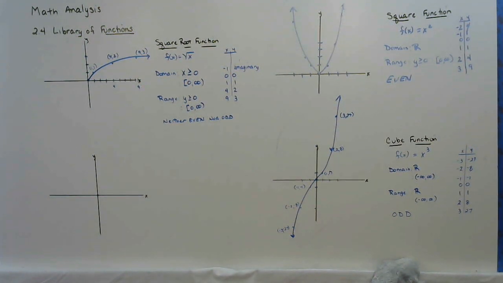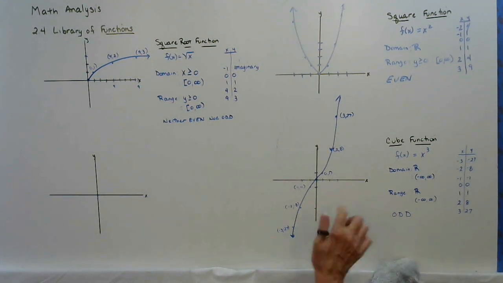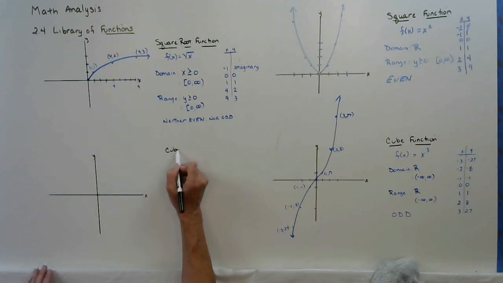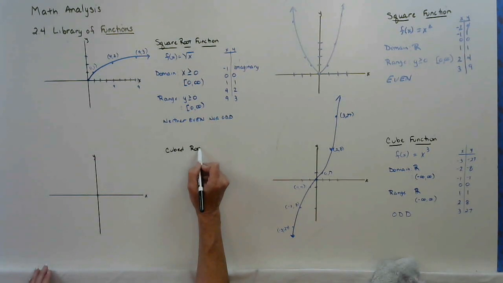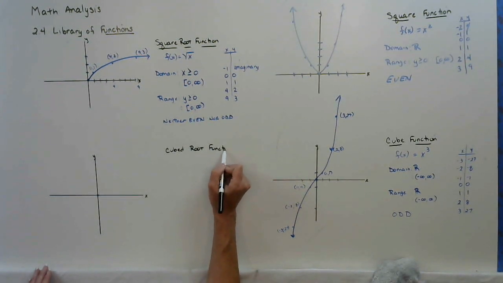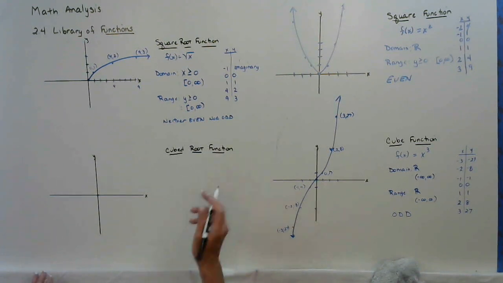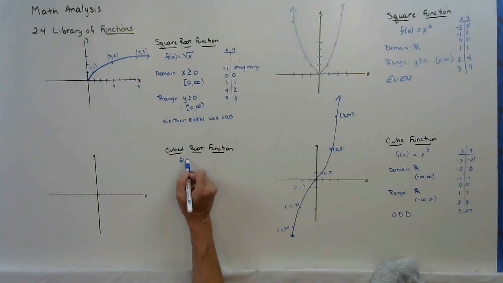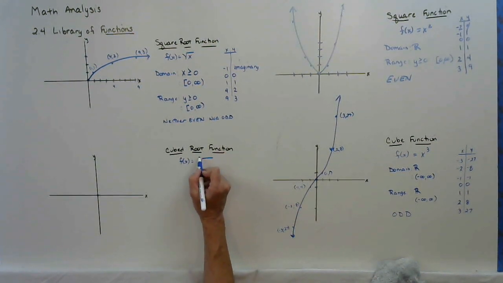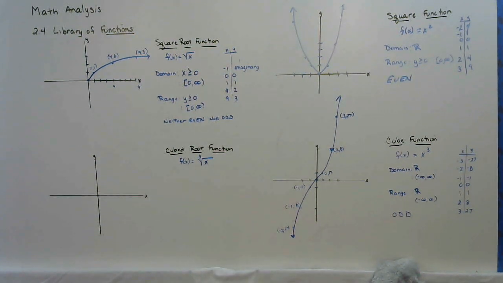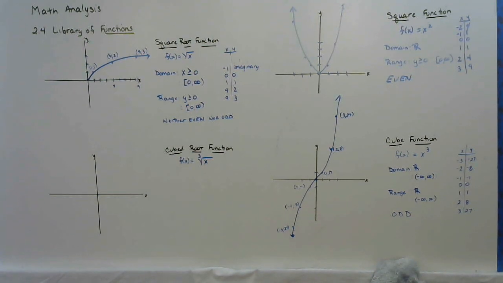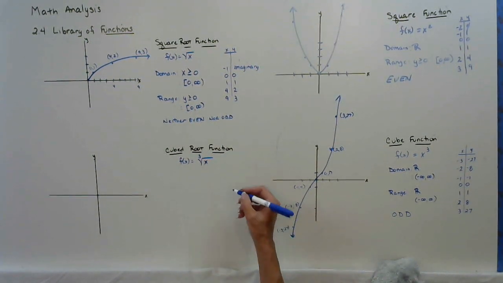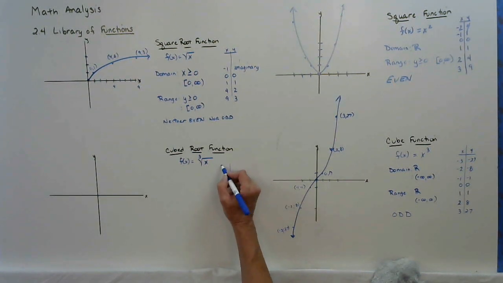Okay? So the next function we're going to take a look at is what's called the cube root, because we just did the cube function. So let's look at the cube root function. So it says y equals the cube root of x. So again, we're looking for perfect cubes. We're looking to have this radicand, this number on the inside, a perfect cube.